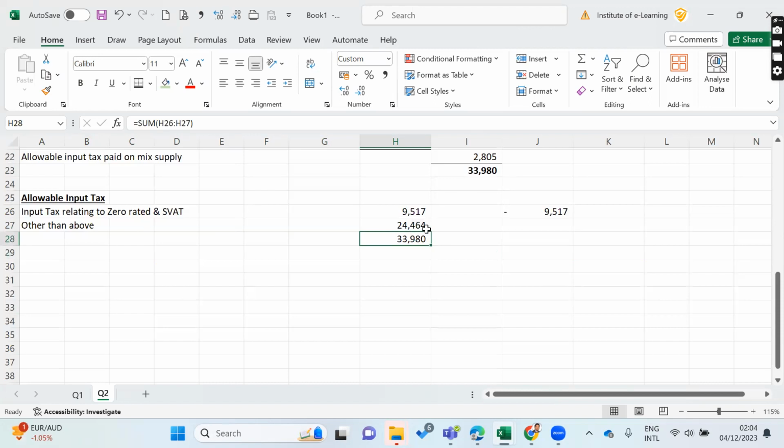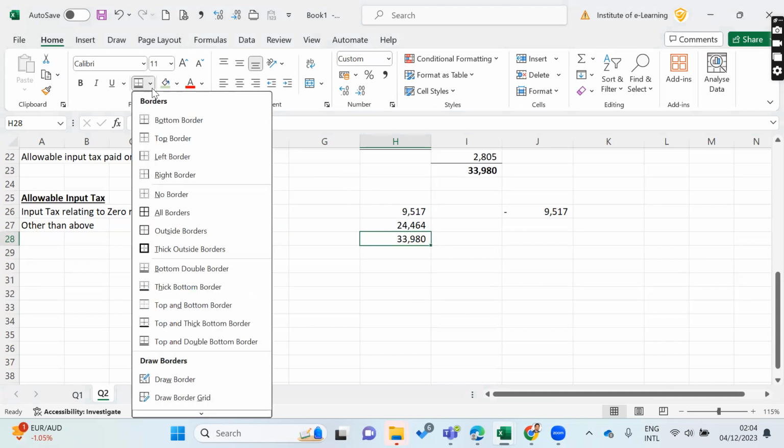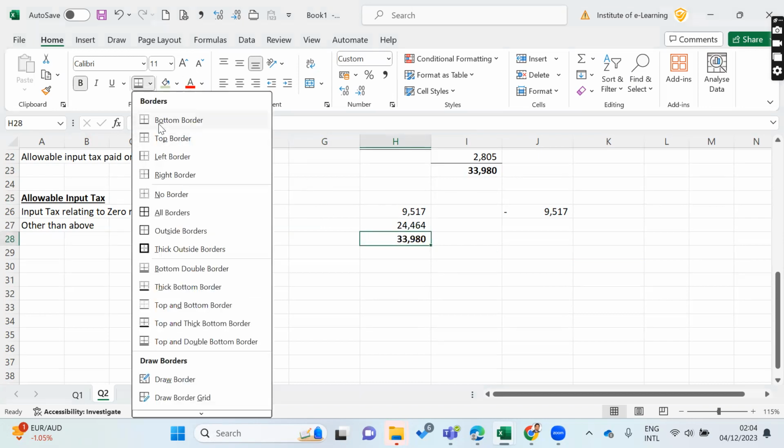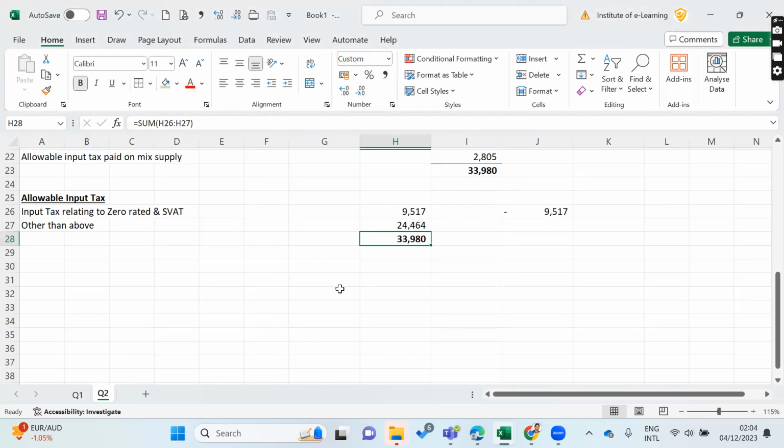And just splitting that into the requirement, as you are aware. Why? Because in most of the scenarios in the previous question one, if you refer, I didn't do this, right? Because you will get the same answer. But the splitting is the requirement. You can claim input tax relating to zero rated and exempt without any 100% restriction of the output tax.